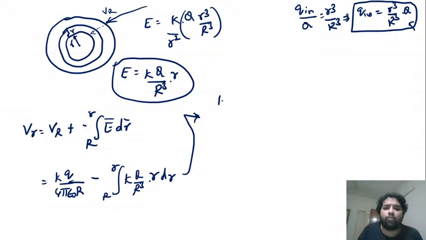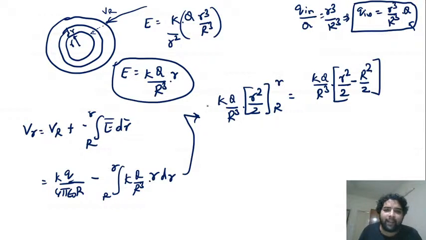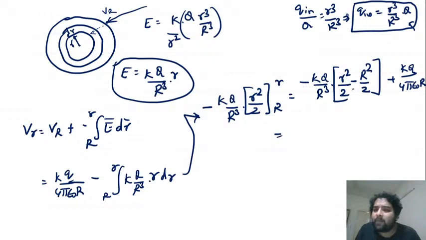Once we start integrating, kq by R cube into r square by 2, integration from R to r will give us kq by R cube into r square by 2 minus R square by 2. The whole thing will have a minus in front, so minus and minus will become plus.